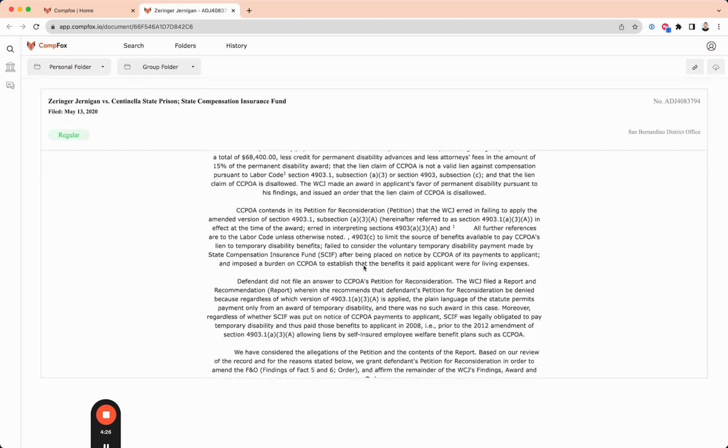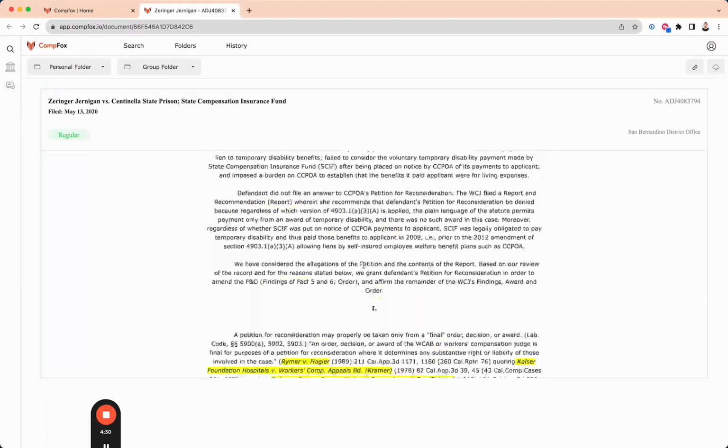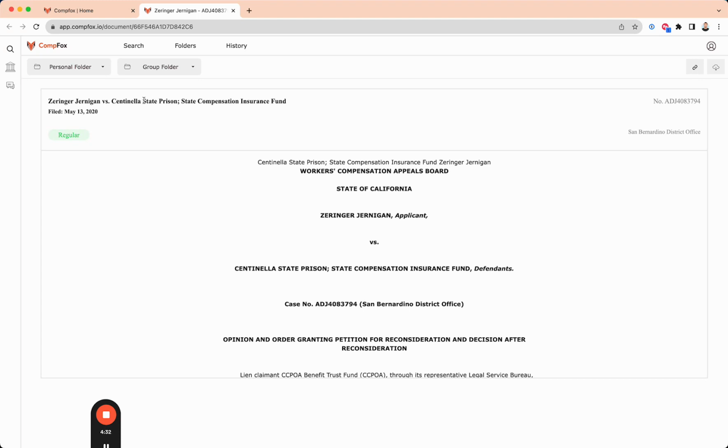It's going to have all the case body text in here, so you can read it at any moment in time. And if this is a relevant case to you, you can always save these in your personal folder, or you can put them in a group folder if it happens to be related to a particular issue your firm should know about. But this is where it really gets magical.